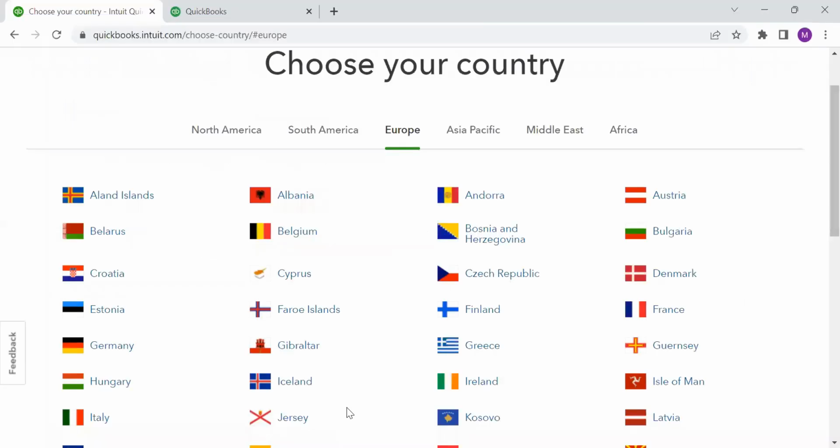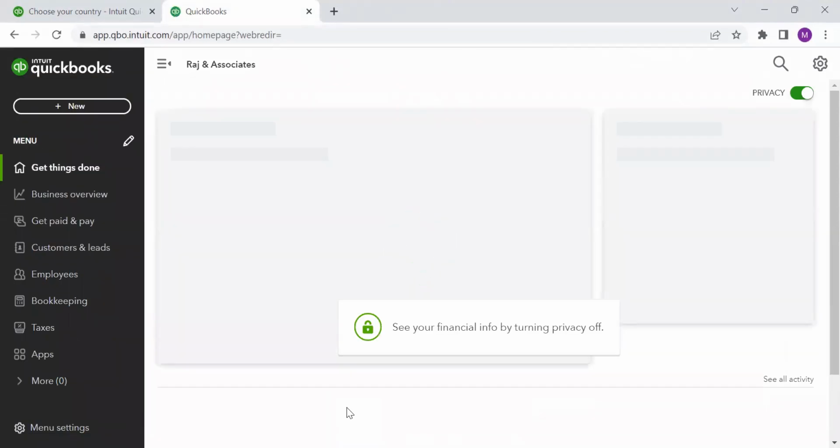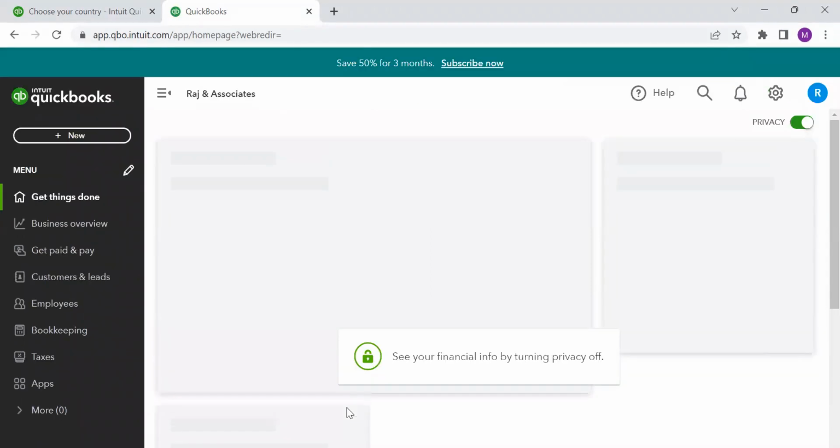All right. Now, after you log in with your credentials, what would be the home page of QuickBooks? So let's check. This is the home page which you're going to see after you log in for writing accounts for any country. Right now, I am going to write accounts for an Indian company. If you wish to write for any other country, in that case, you will have to log in with that kind of credentials.